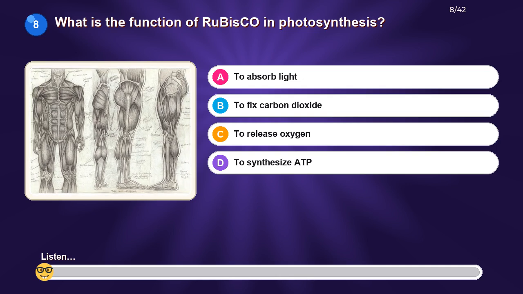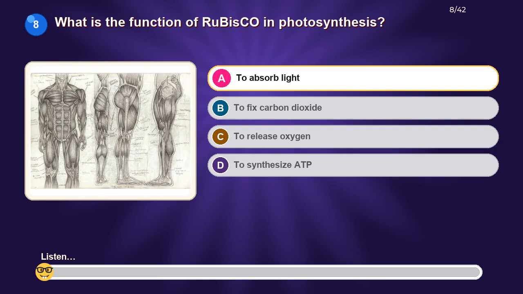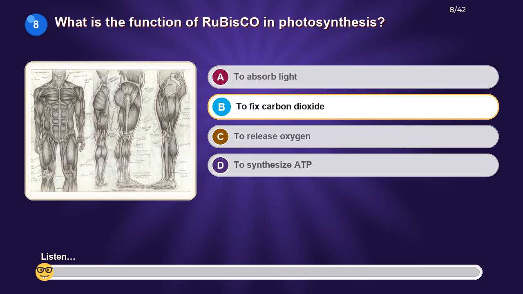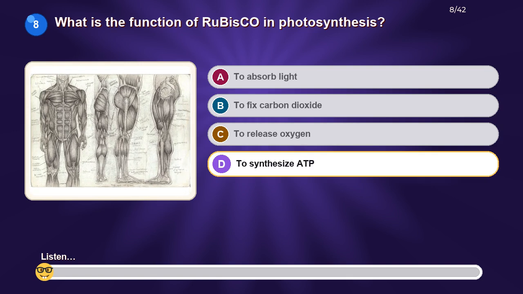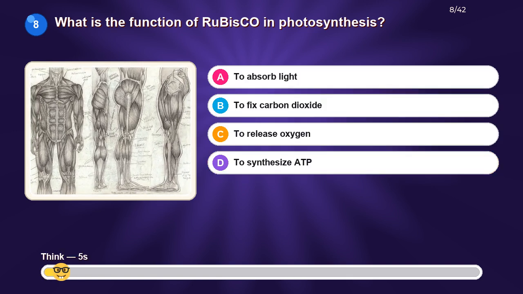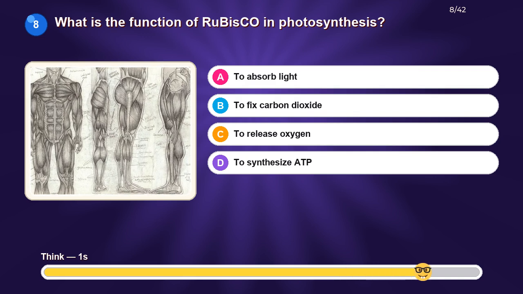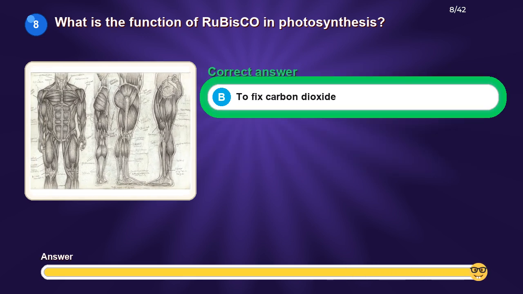What is the function of rubisco in photosynthesis? Option A, to absorb light. Option B, to fix carbon dioxide. Option C, to release oxygen. Option D, to synthesize ATP. The correct answer is to fix carbon dioxide.